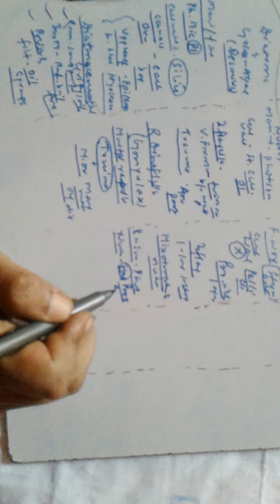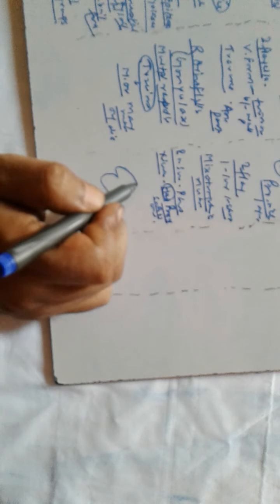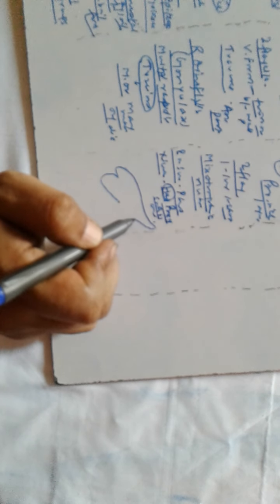They hunt small organisms. Let's draw a figure of Euglena.